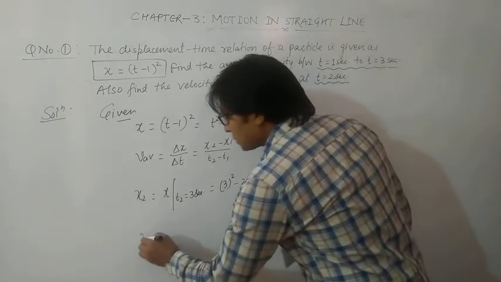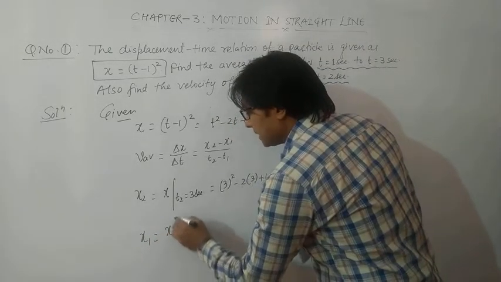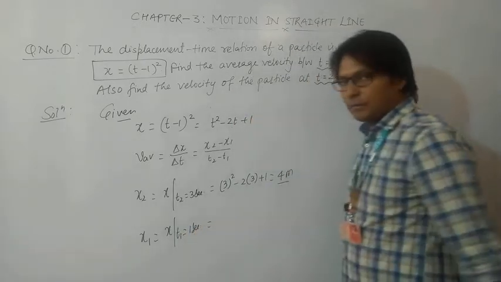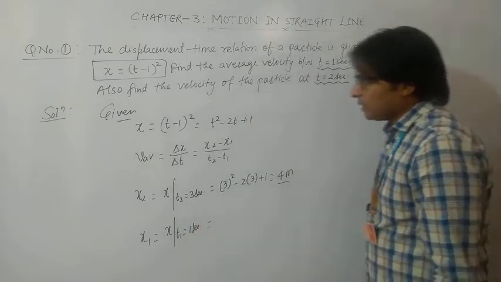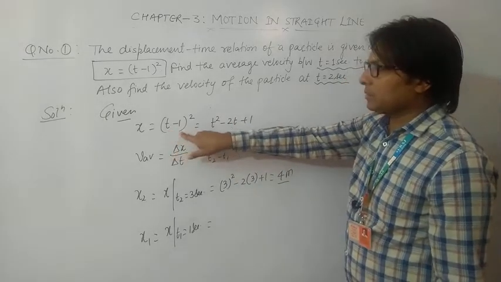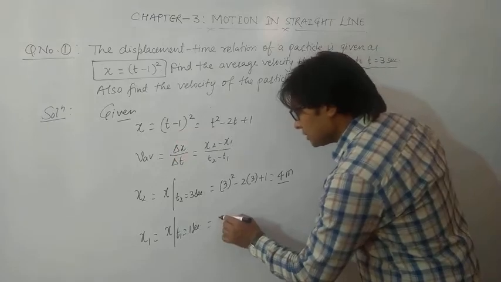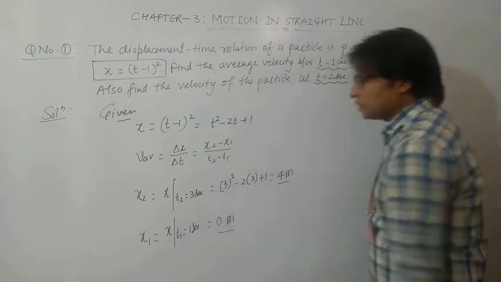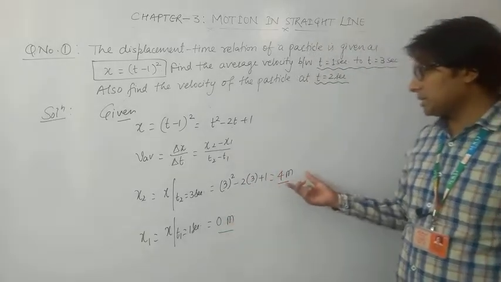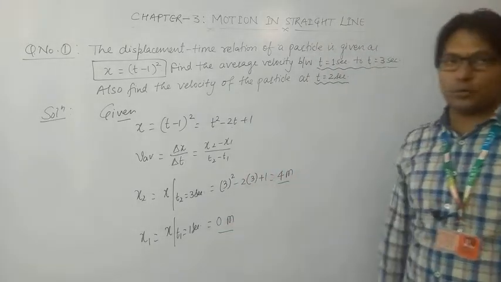Now similarly x1 is x at t1 equals 1 second. And if I put t equals 1 in this equation, 1 minus 1 becomes 0. So this is 0 meter. So position at t equals 1 second was 0, and position at t equals 3 seconds is 4 meter.